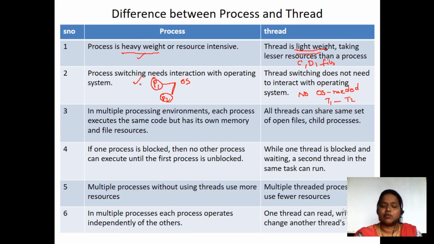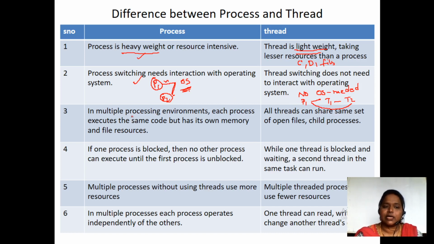But when we want to shift from one process to another process, we have to make sure that the operating system takes charge and shifts from process P1 to process P2. There is no need of the operating system here. Why? Because this thread T1 and thread T2 are from the process P1 only. So there is no need to contact the operating system.